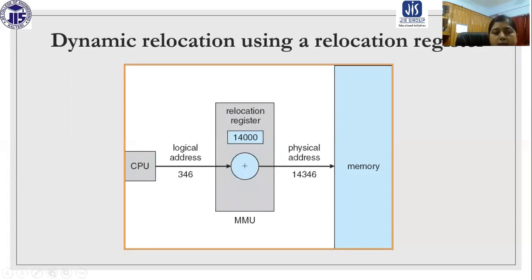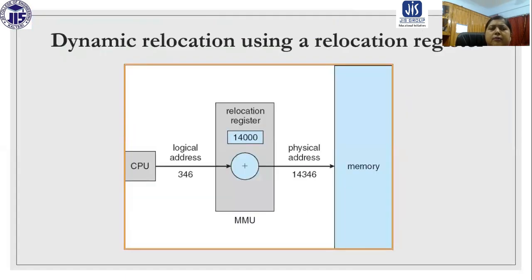Here you can see the CPU is going to generate a logical address. Suppose this is the logical address. The memory management unit is responsible for adding the relocation register value to the logical address, and now we are going to have a physical address. It tells where in the main memory my program is actually going to be located. So the MMU is very much important.